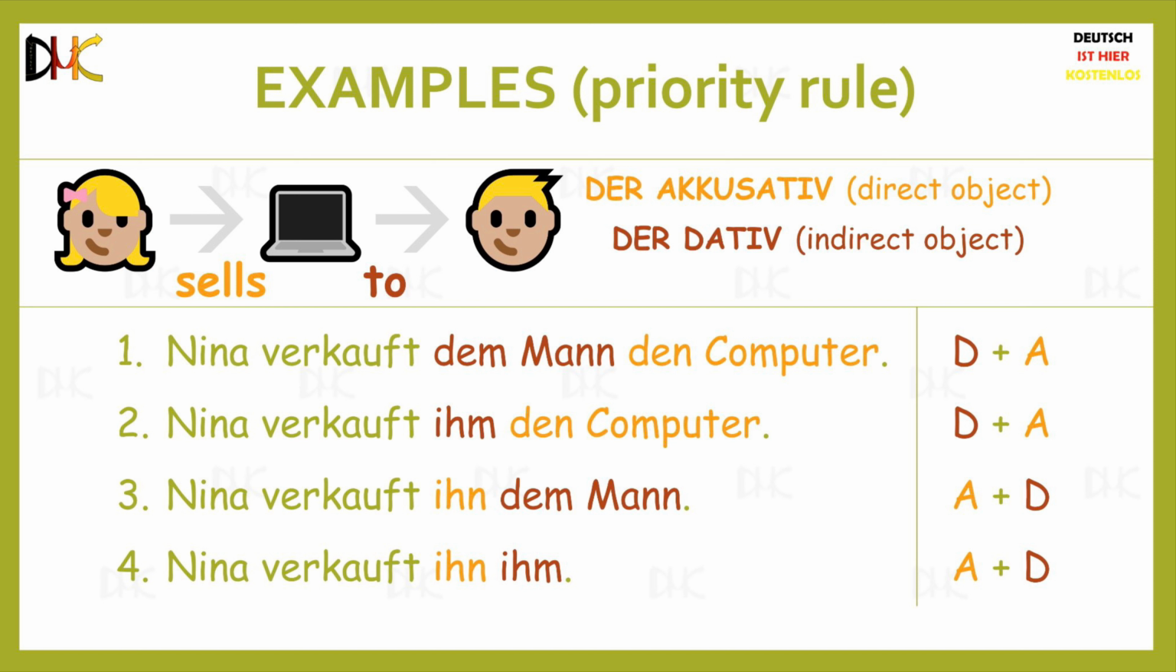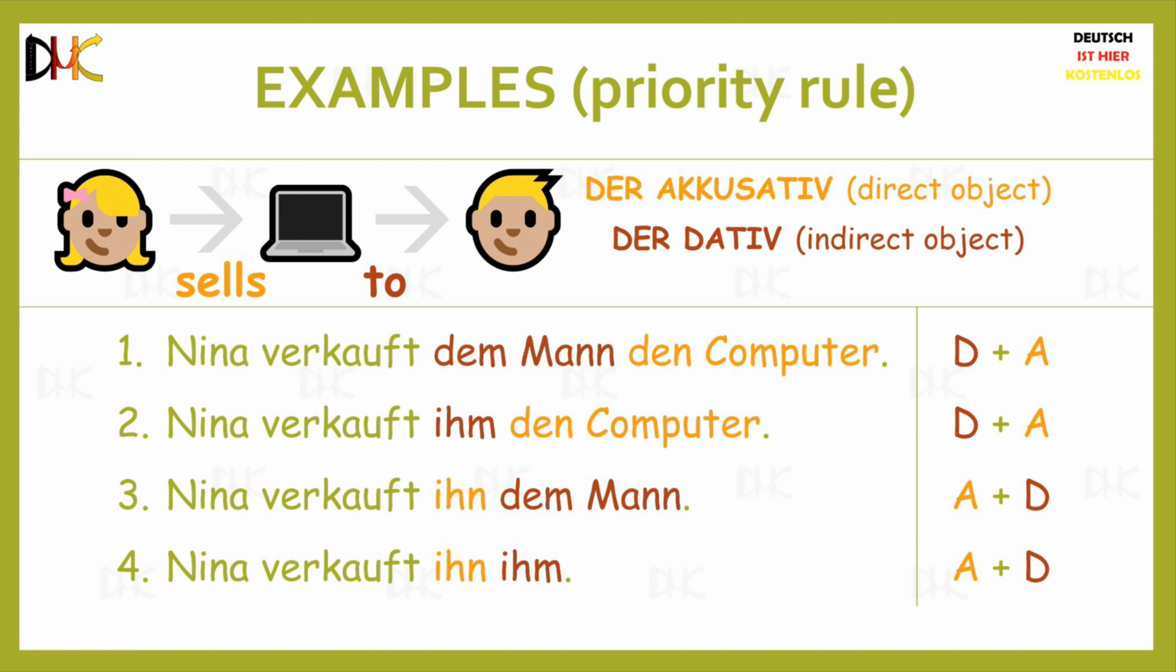The third combination is where the direct object is a pronoun and the indirect object is a noun. Nina verkauft ihn dem Mann literally means Nina sells him to the man. Here, him meaning the computer. So in English, it actually means Nina sells it to the man and not Nina sells him to the man. In this case, the direct object ihn comes first, and it is then followed by the indirect object, which is